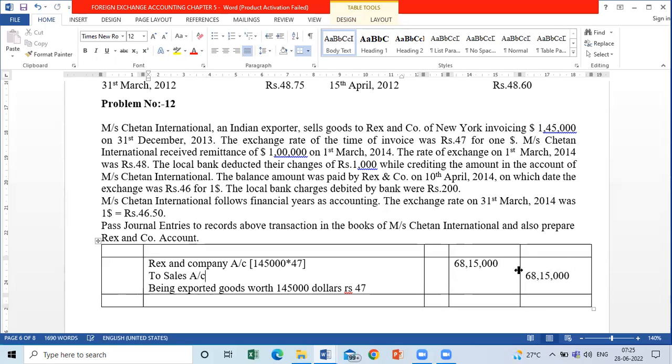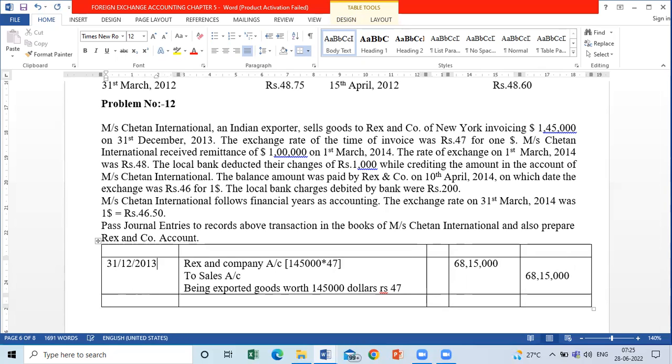This was on what date? 31st December 2013. Come to the next transaction now. Chetan International received remittance of $1 lakh on 1st March 2014. The rate of exchange on 1st March was 48.